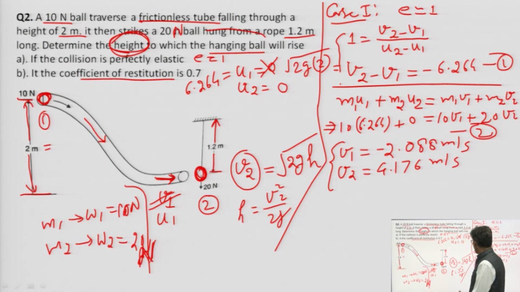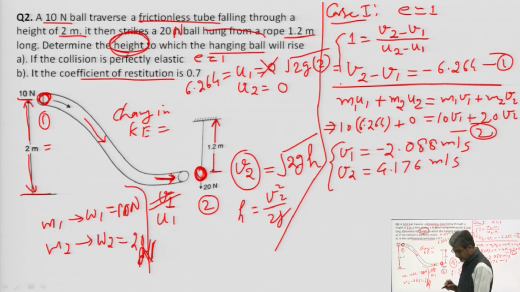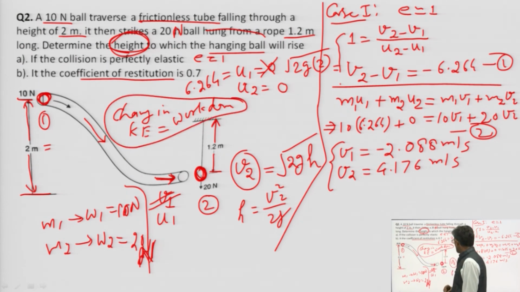To calculate the h, we need to apply the work energy principle. The change in kinetic energy is equal to work done, and that is for block B, with W2 equal to 20 Newton.